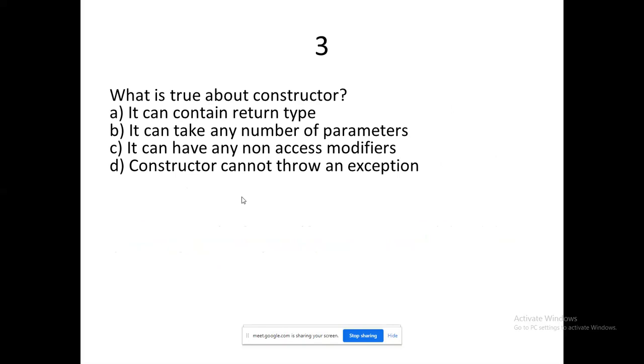What is true about constructor? For this, you have to respond. Might be the first two questions are very tough. I know that, especially for EEE students, you felt it was tougher. But you have to travel along with Java. That will help you a lot when you work with your high voltage engineering.